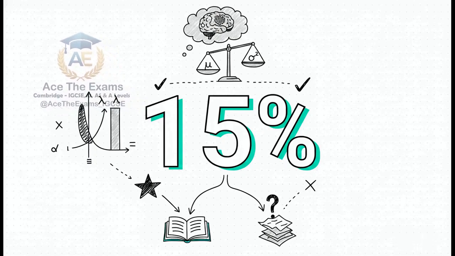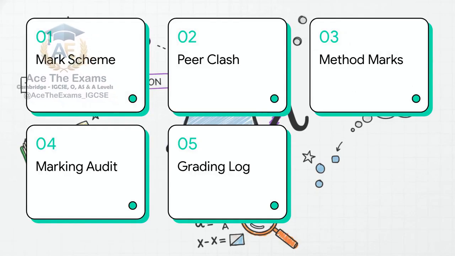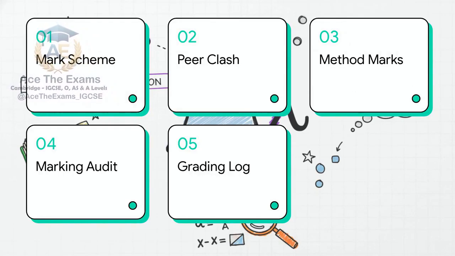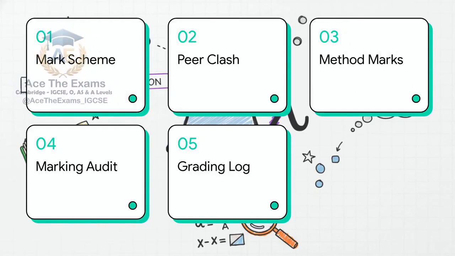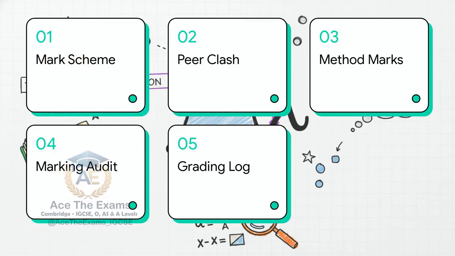We're going to build an airtight strategy. So, here is our strict syllabus checklist and live marking audit process for today's masterclass. 1. Dissecting the mark scheme. 2. The apprentice peer clash. 3. Earning every method mark. 4. An interactive live marking audit. And finally, number 5, the final grading log. Let's get right into it.